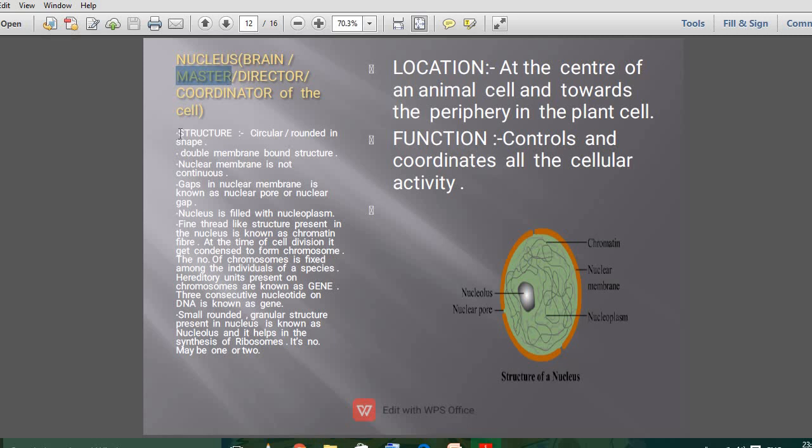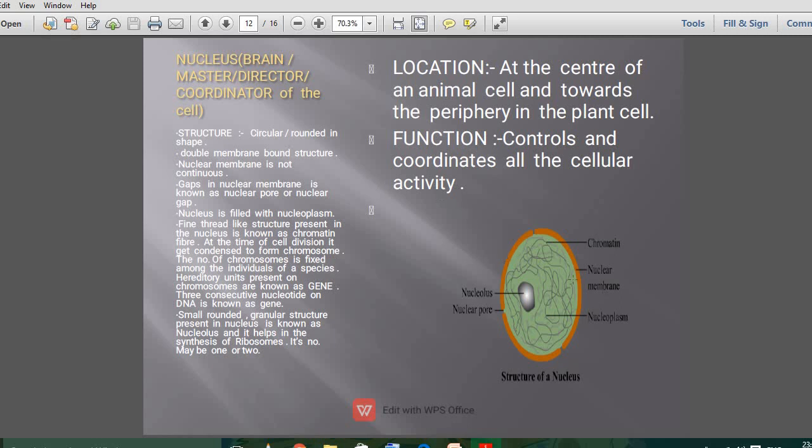Let's start with the structure. The structure is circular or rounded in shape. You can observe here that the nucleus is circular or rounded in shape. Then it is a double membrane bound structure.